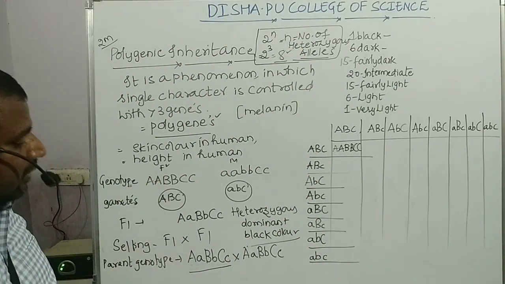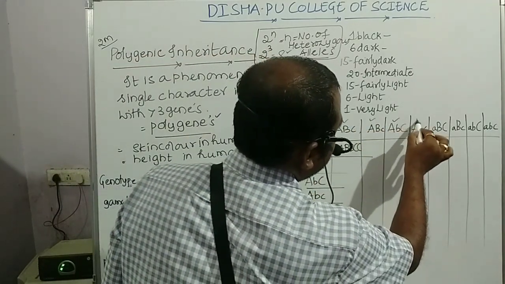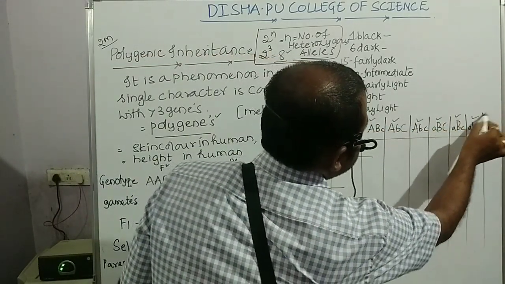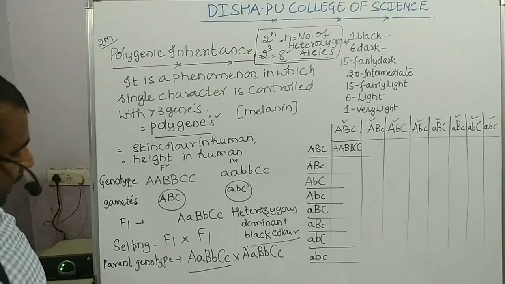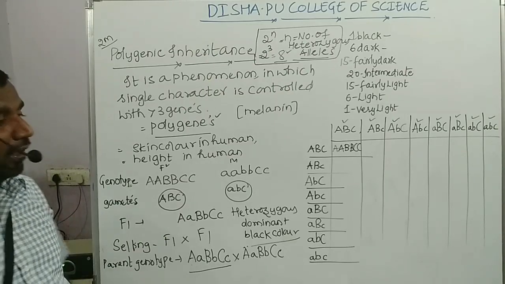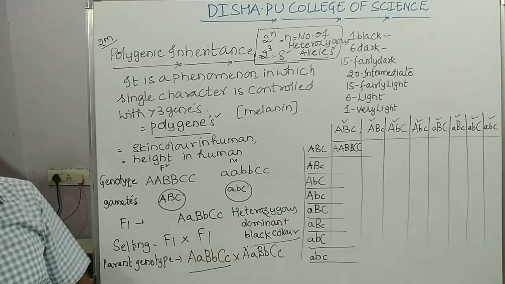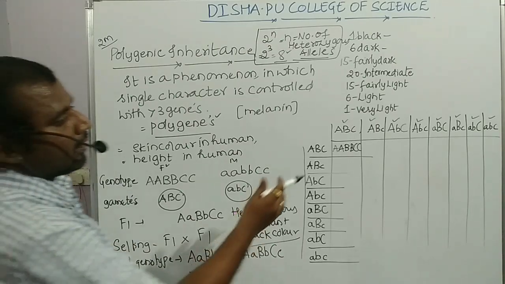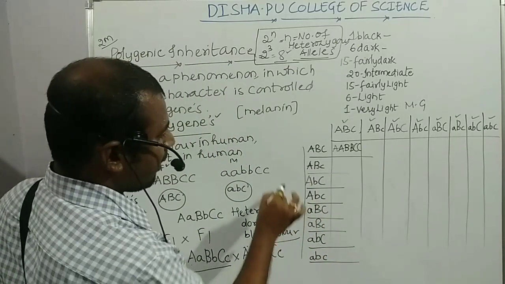So those 8 possible gametes I wrote here: 1, 2, 3, 4, 5, 6, 7, 8. These are the 8 possible gametes of the F1 individual, and these are another 8 possible gametes of the other F1 individual. So consider the row as what? The male gametes, and the column as what?